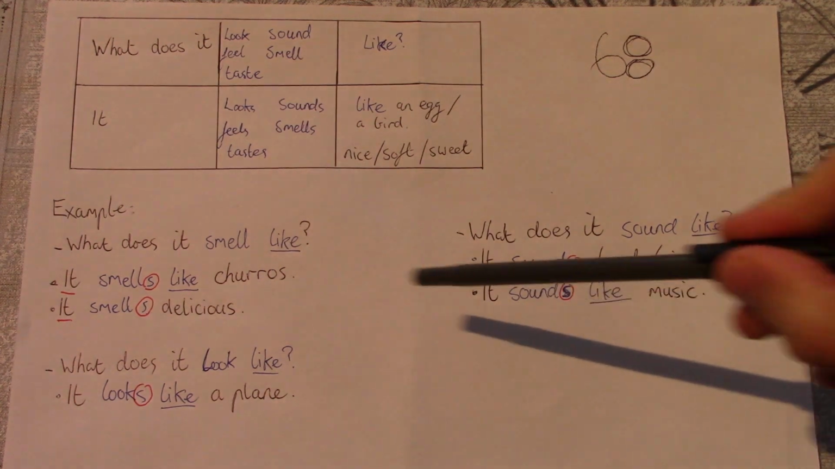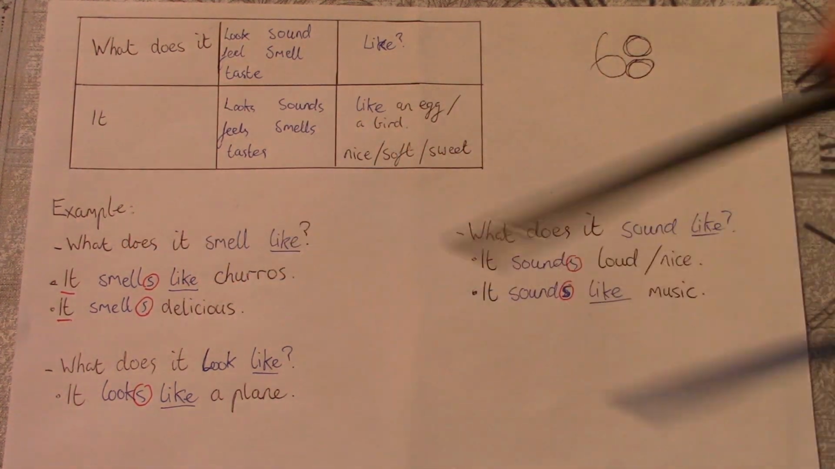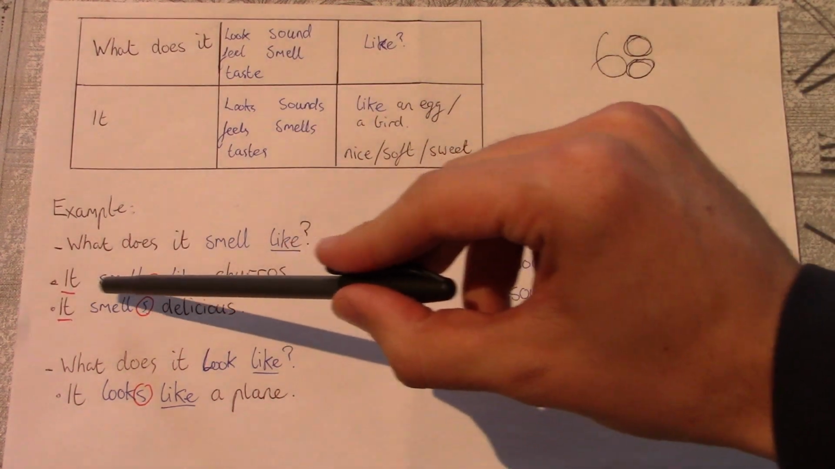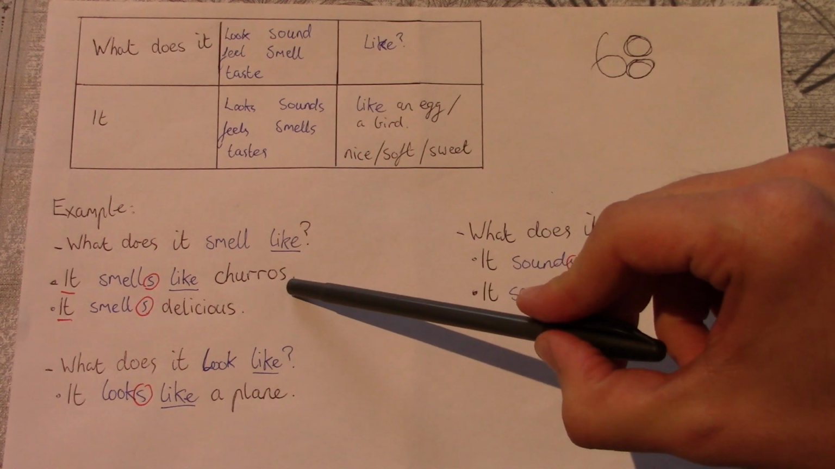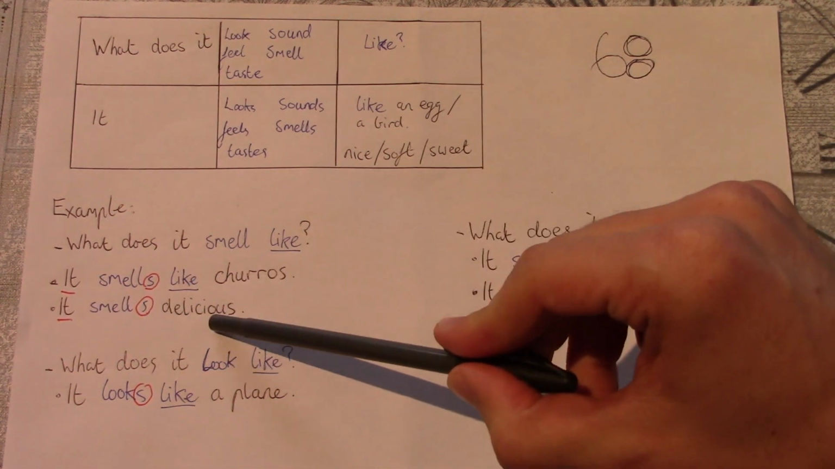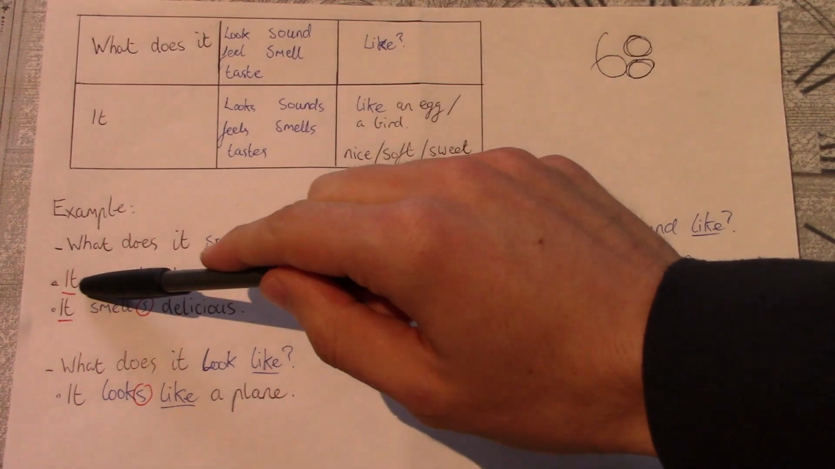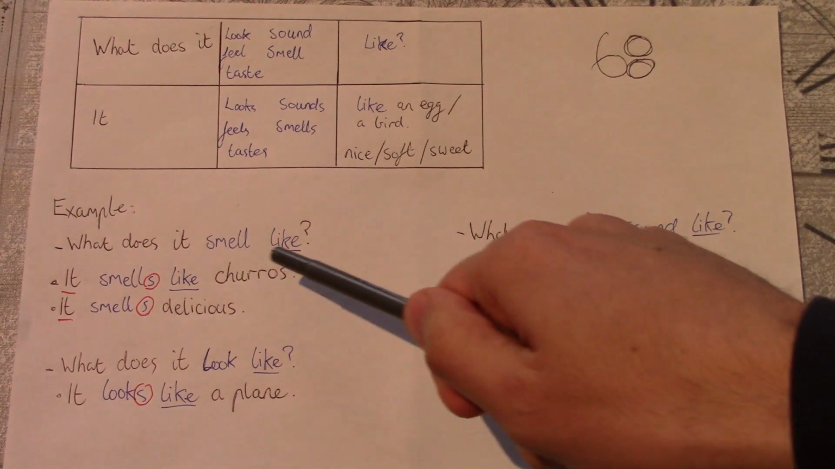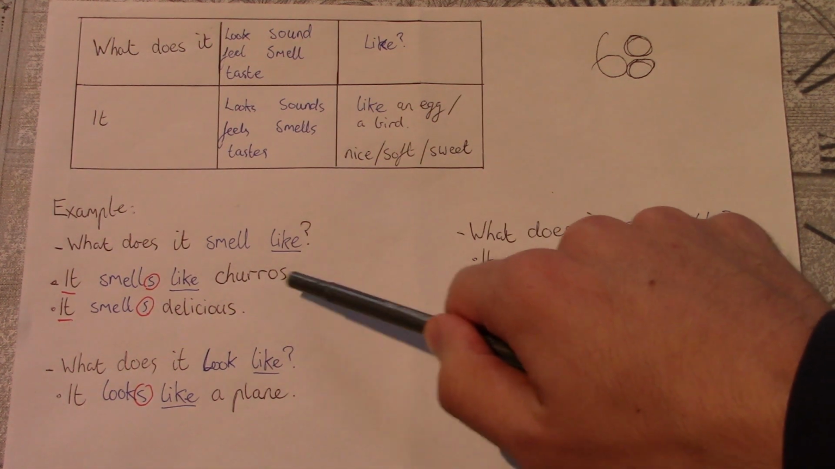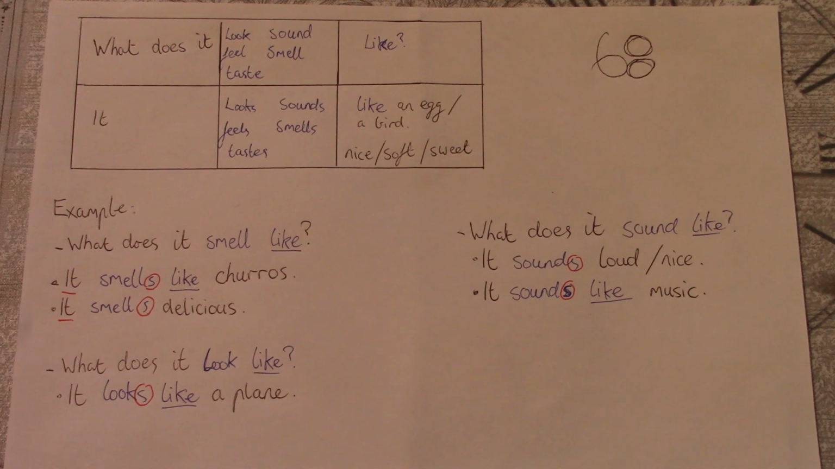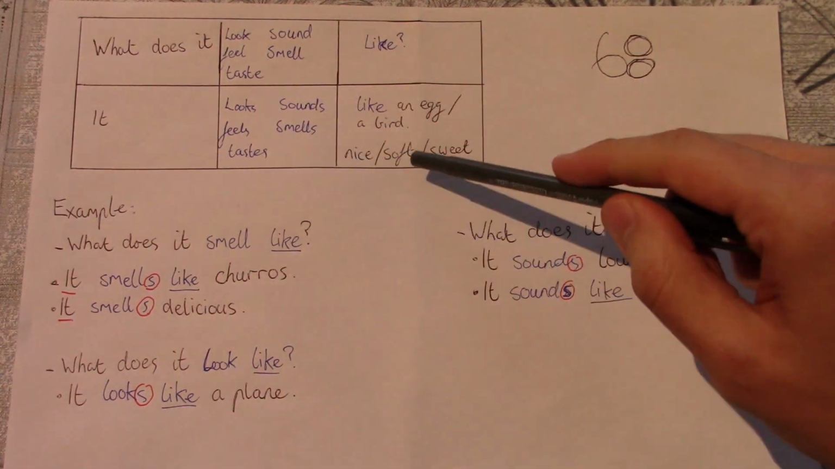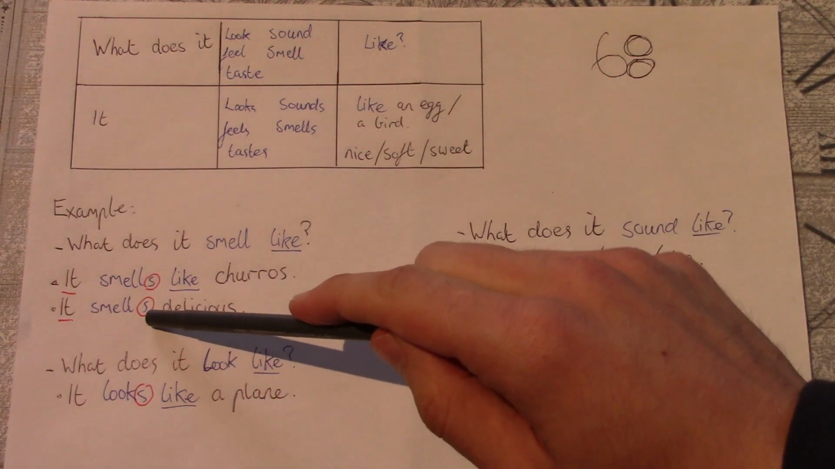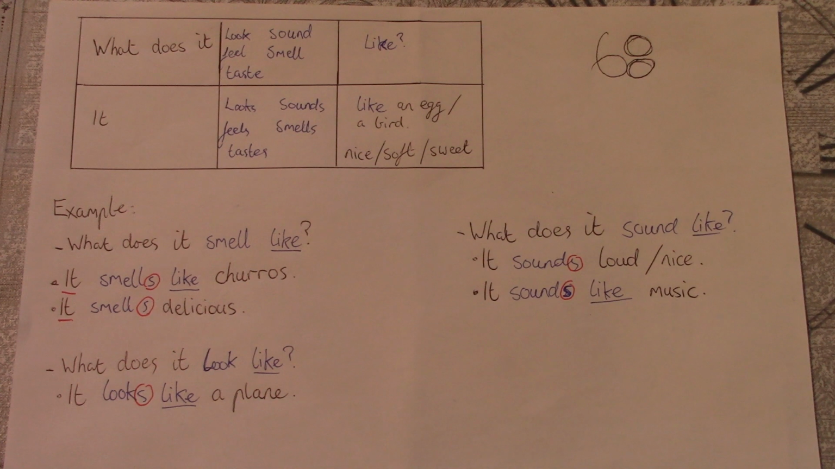So here we have some examples. So what does it smell like? Okay. So what does it smell like? It smells like churros, or it smells delicious. So in this answer, we use the word like because we are comparing the smell to churros. Here, we don't use like because we are just saying it smells delicious.